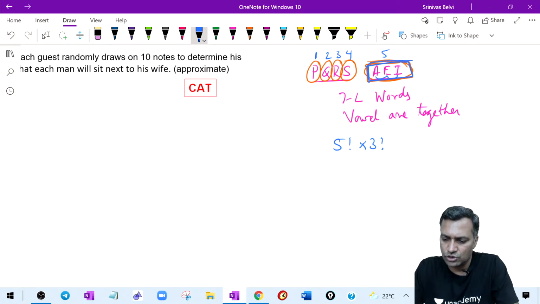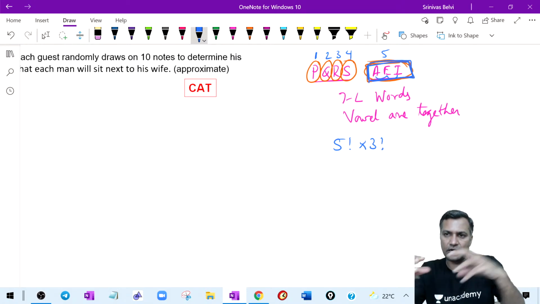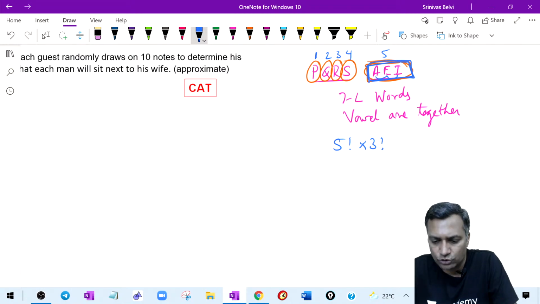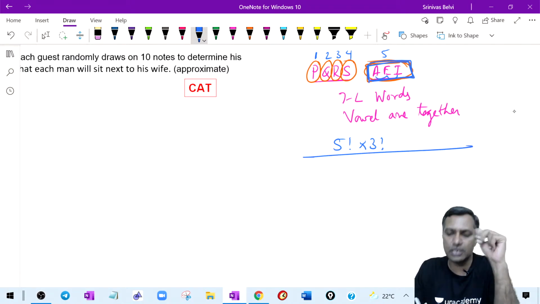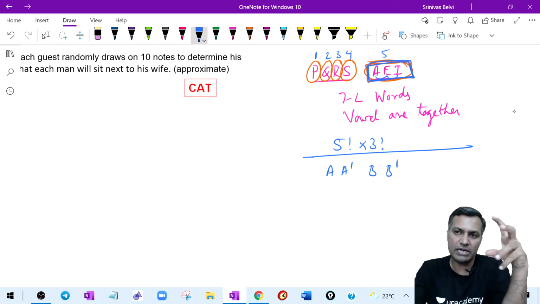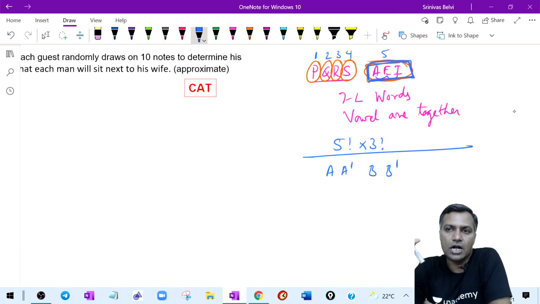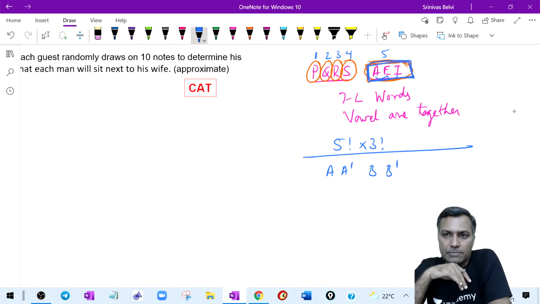Now these 3, without going out, wherever they are, can rearrange themselves in 3 factorial ways. Very good. Now let me ask you this question. Look, there are 2 married couples, A and A dash, and B and B dash. In how many ways can they be seated such that the couples sit together? You have 4 chairs in linear fashion. Husband and wife sit together.